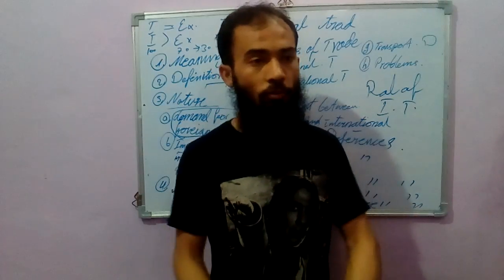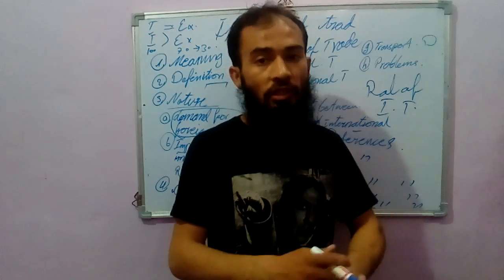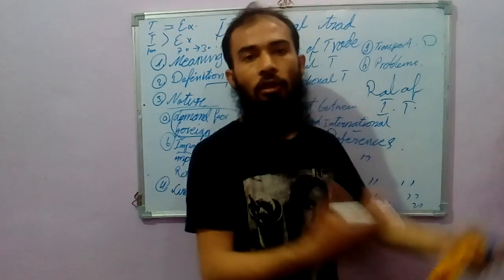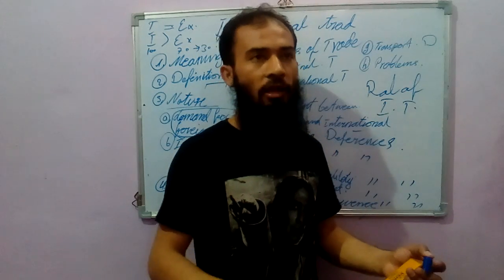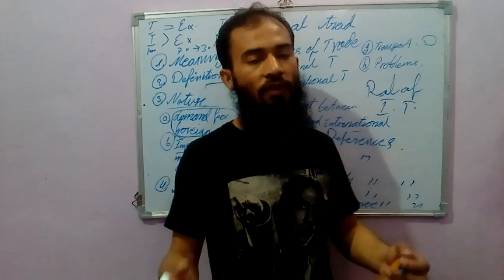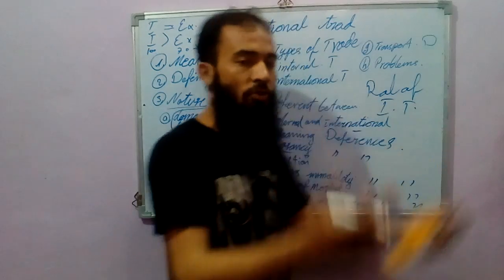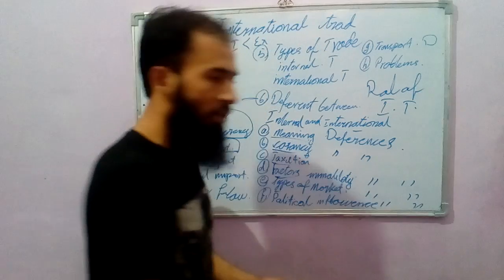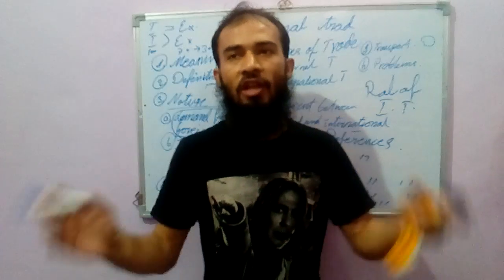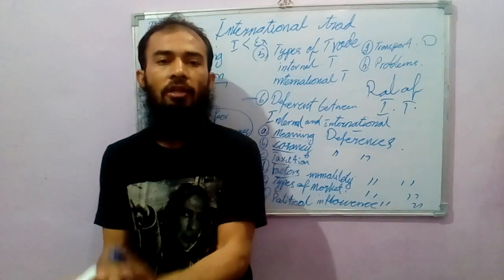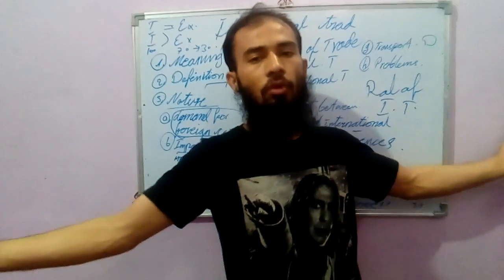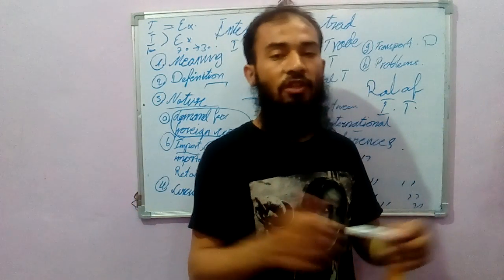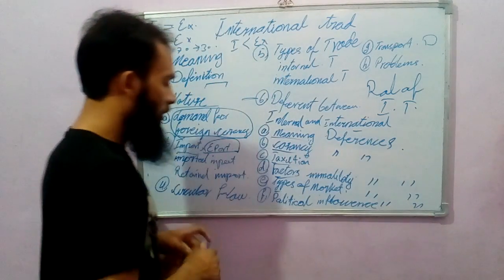But if we want to go from India to a Gulf country, it's very difficult to take all our capital, machinery, land, and other things. Land is 100% immobile, but the other factors are also very difficult to move. It creates more obstacles in international trade. Types of market: in domestic trade we have at least a small market, but in the international market, the whole world is in front of us. There is a very big difference between the market level of domestic trade and international trade.